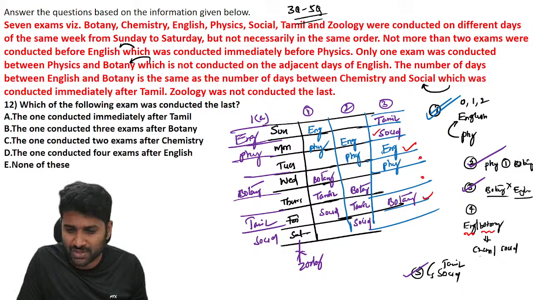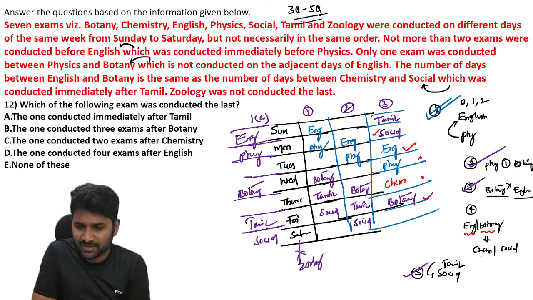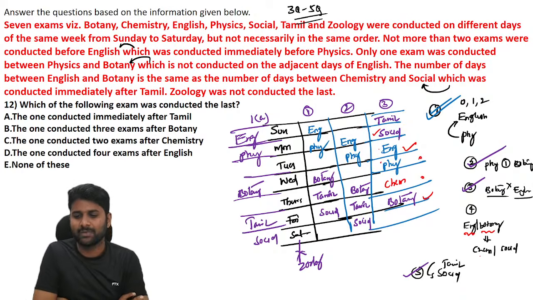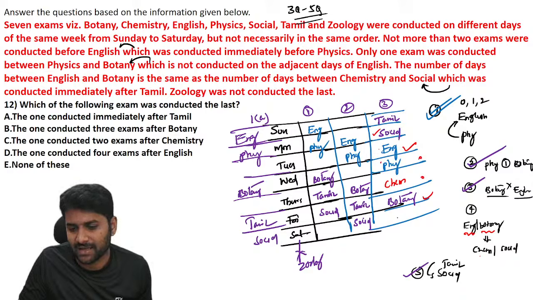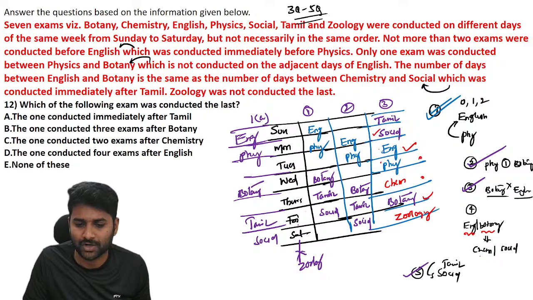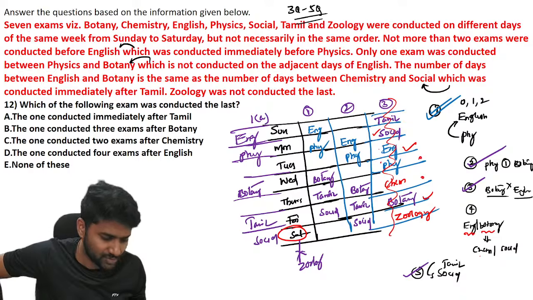Social, 1, 2. So definitely this is chemistry. The number of subjects between English and botany is the same as the number of subjects between chemistry and social. So in this possibility you will get 2. After the entire arrangement, you have to place zoology here. We don't find a place, and according to the data you cannot place zoology on Saturday. That's why we eliminated possibility number 3. Clear?